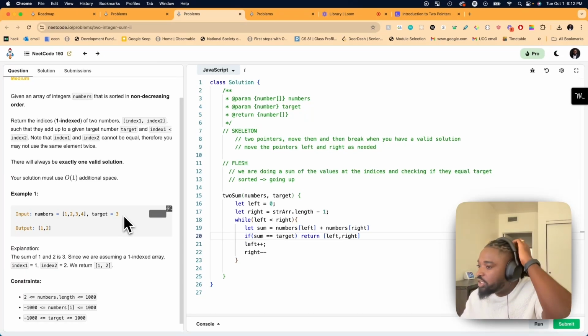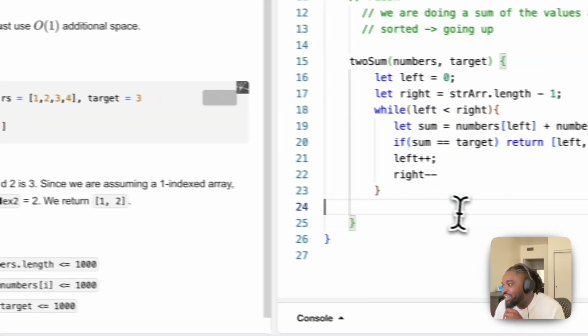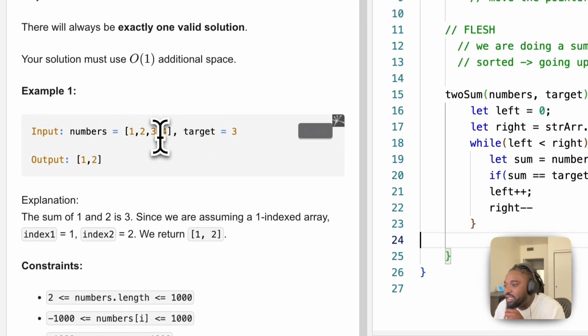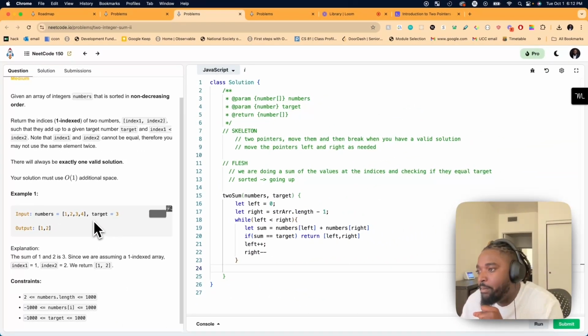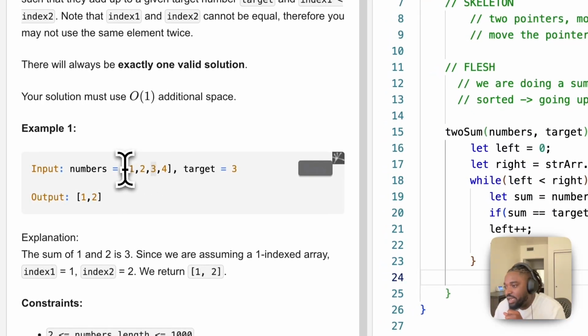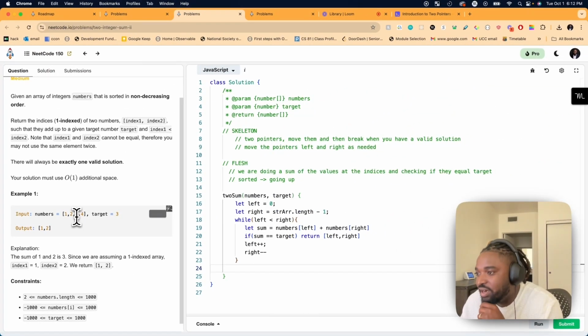Then that means we need to move the right in. Because it's sorted, we want to move the right one in and add these two values instead.